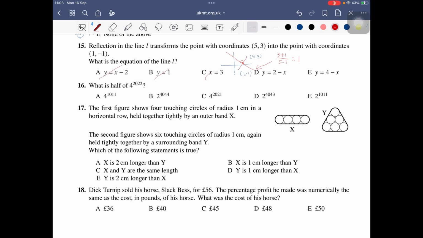So let's say those 3 cannot be the answer. And the midpoint should be passed by that line. Midpoint is like average. So 1 and 5, average is 3. Negative 1 and 3, average is 1. So this line should pass through 3,1. So one of these, this one passes through 3,1. So the answer is number E.